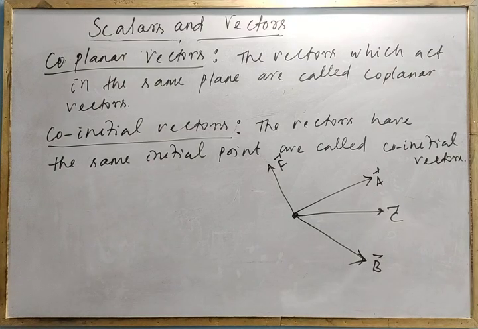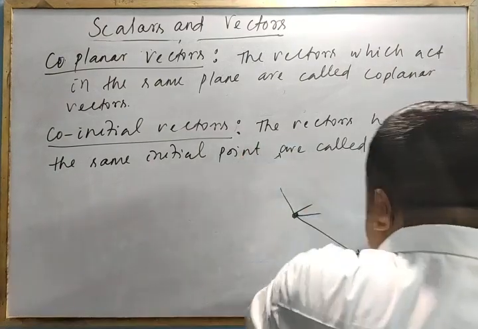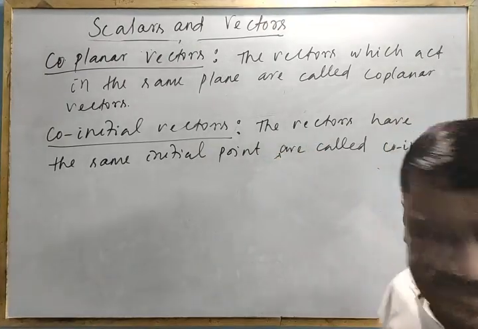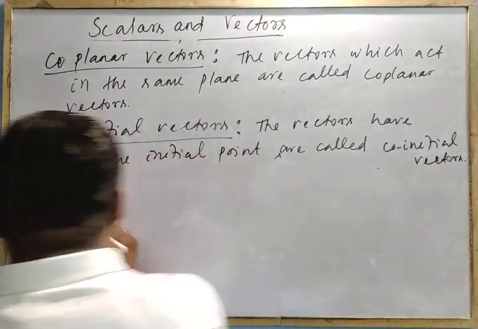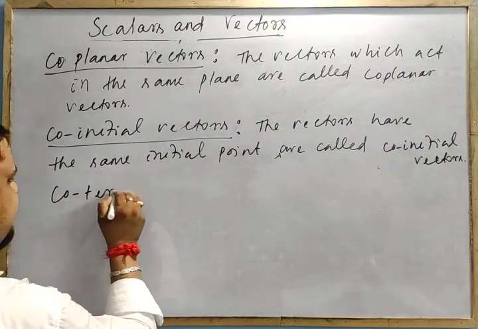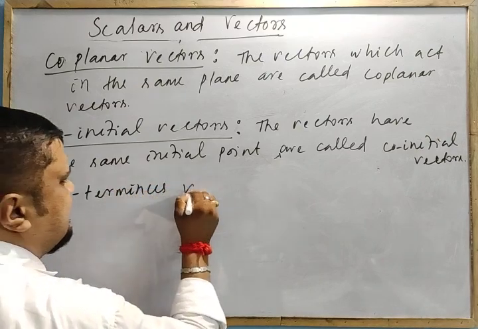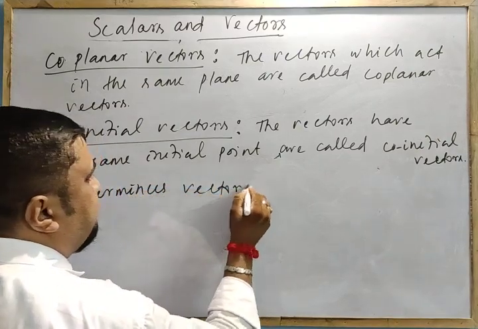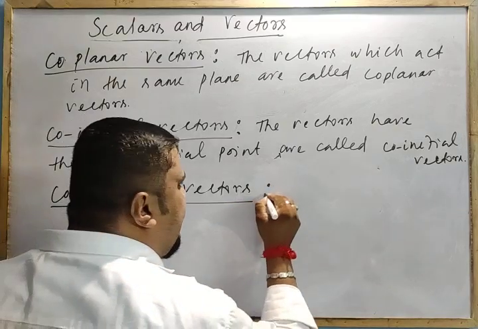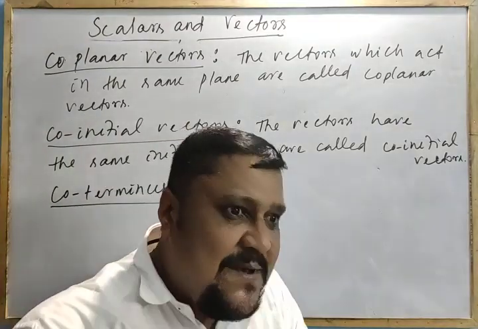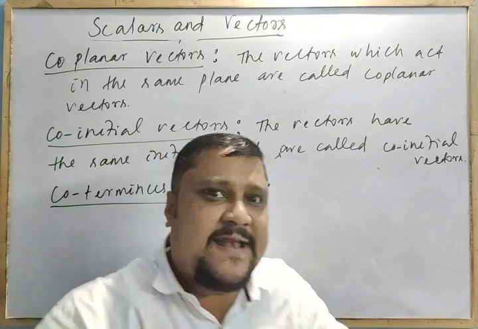Similarly, we will get coterminous vectors. After knowing co-initial vectors, now we will go for the coterminous vector. Terminus means the end terminal is fixed. End terminal means arrowhead. All the arrows meet at a point.